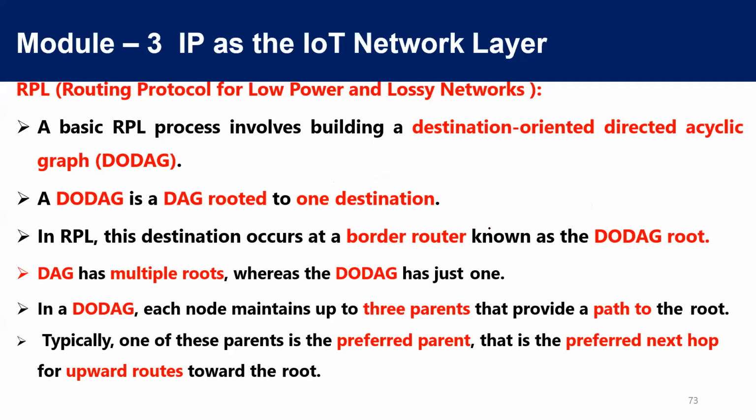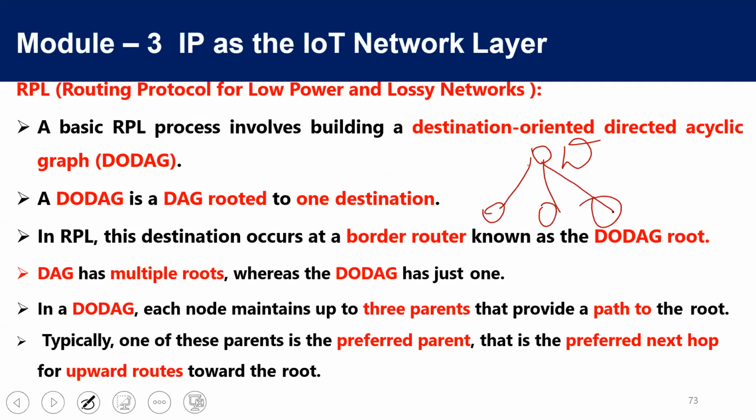RPL starts creating something called a destination-oriented DAG, or DODAG. What is this destination-oriented DAG? It will be something like this. There will be a root node. So this is the destination node. All the nodes will start constructing a path towards the destination. All the nodes will be directed towards the destination like this.